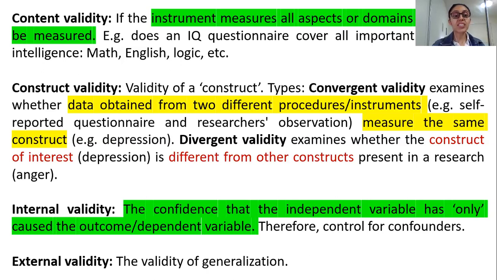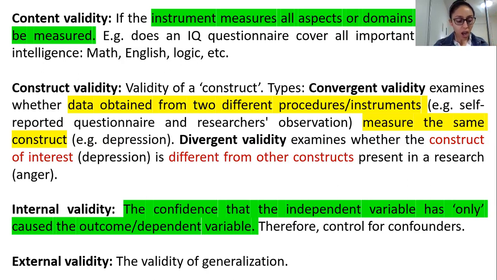All right. External validity is the generalization of your findings. You saw in our example, for instance, if I'm looking at picky eating behavior among children in, say, Canberra, hypothetically speaking, and in my sample within Canberra I found that children who are living in Canberra, who are 7 to 12 years of age, are picky eaters. Now, I cannot generalize this finding to all of the children in Australia who are 7 to 12 years of age who would be picky eaters. That would be absolutely wrong.